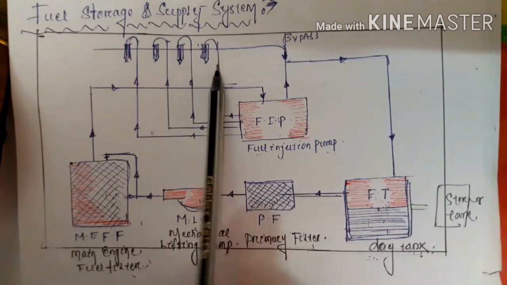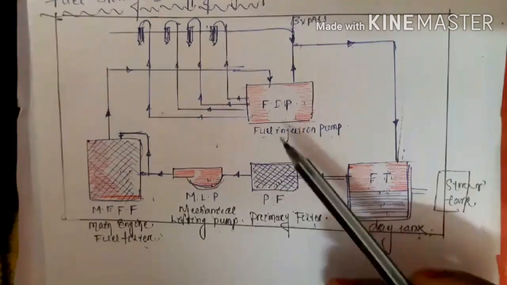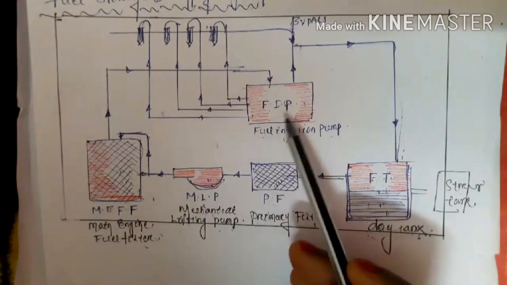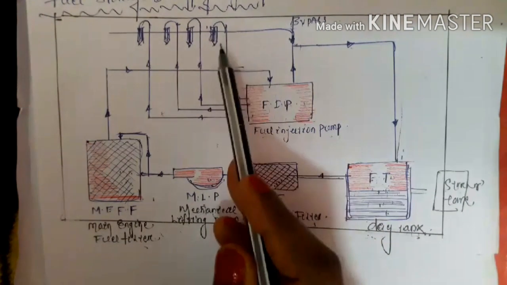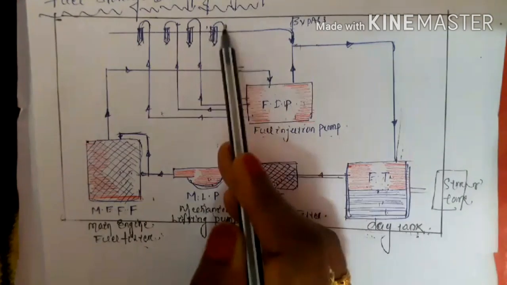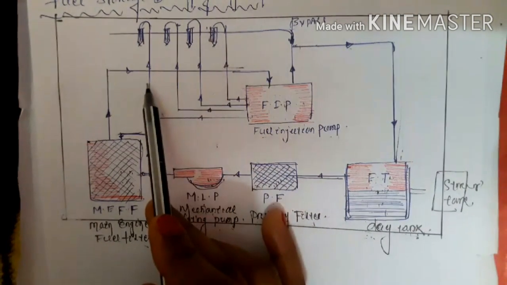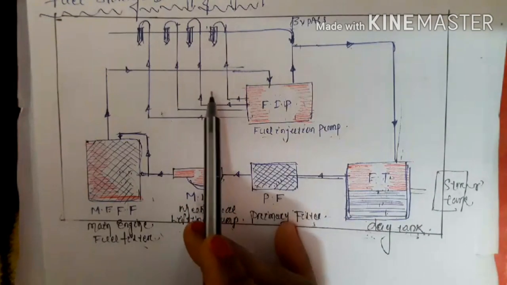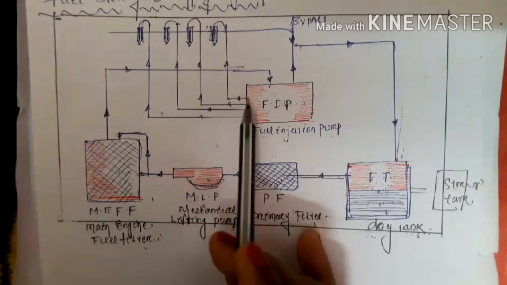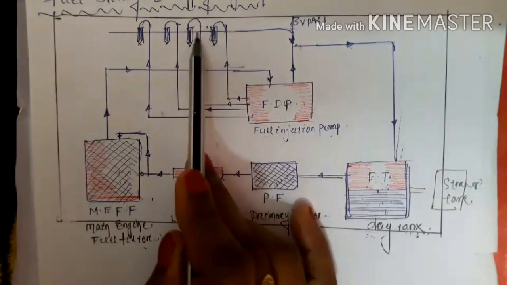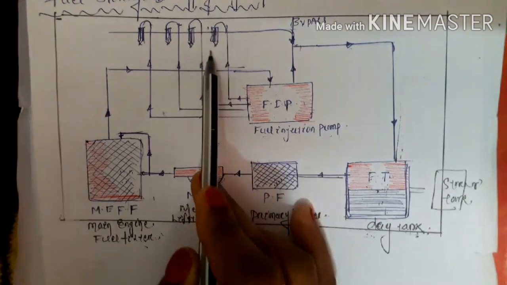Clear? Now, the fuel injection pump injects the fuel uniformly. That means if you measure each individual fuel path, for example in the case of four paths, the same proportion of fuel is transferred from the fuel injection pump to each injector.